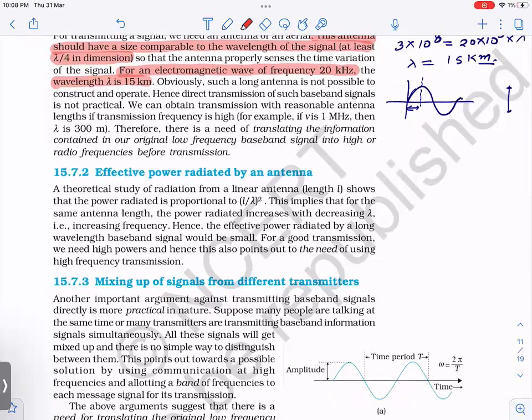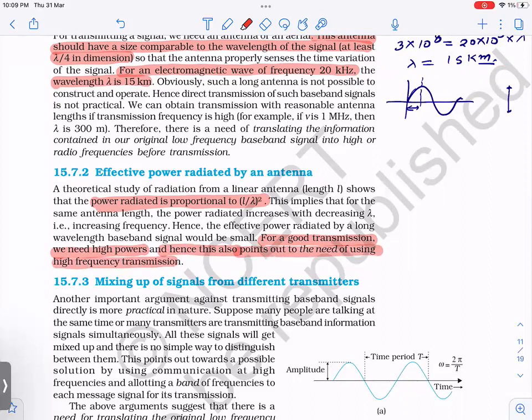So the next point is effective power radiated by the antenna. This is only one key point here, proportional to L by lambda square, right? So here, what is L? Linear length of the antenna, and this is lambda, correct? Now, if lambda here is 15 kilometers, this is power radiated, right? Inversely proportional to lambda square. If lambda is very large, power is very, very less, right? So then again, finally, for a good transmission, we need high powers. And hence, this also points out the need for high frequency transmission.